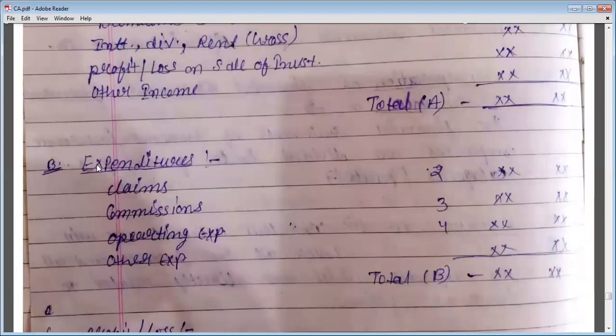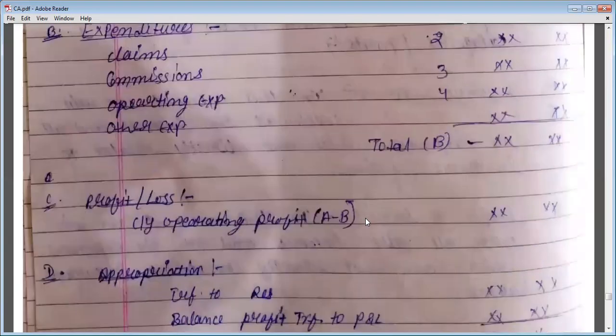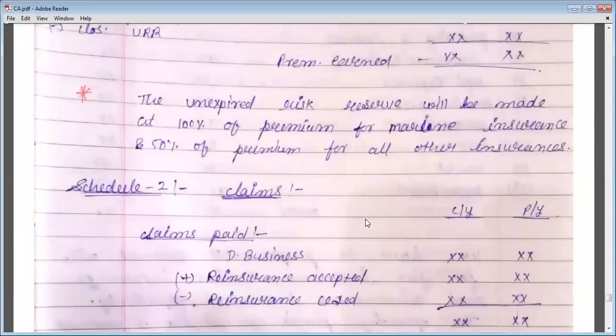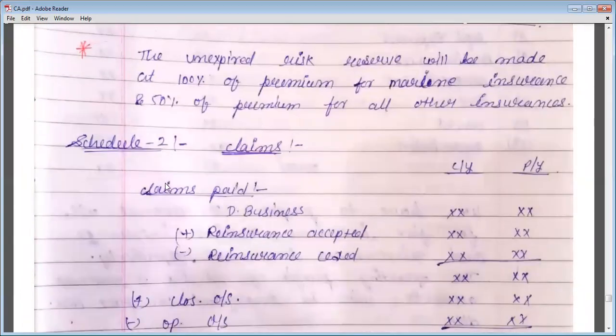Now you will start to write all the expenses. First you will write the claims under schedule 2. So let's see what will be included in claims. So first you will write the claims paid. First of all, from direct business, the claims which are directly related to the business, you will write that amount.